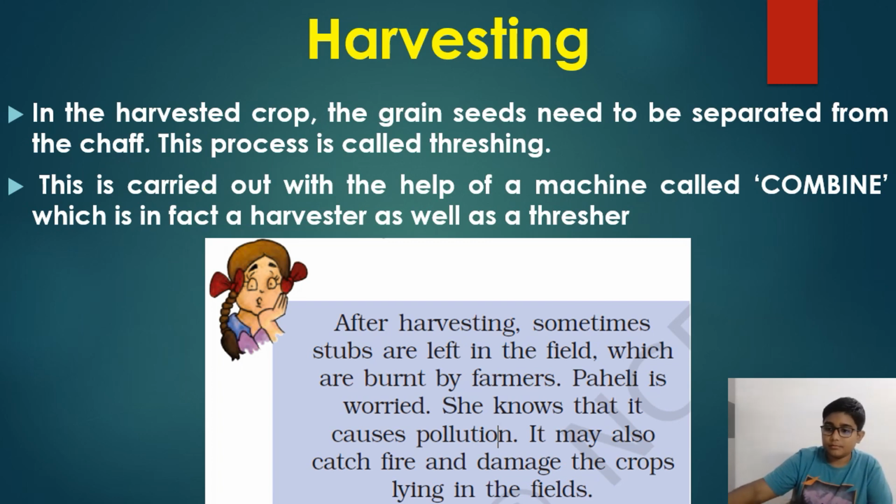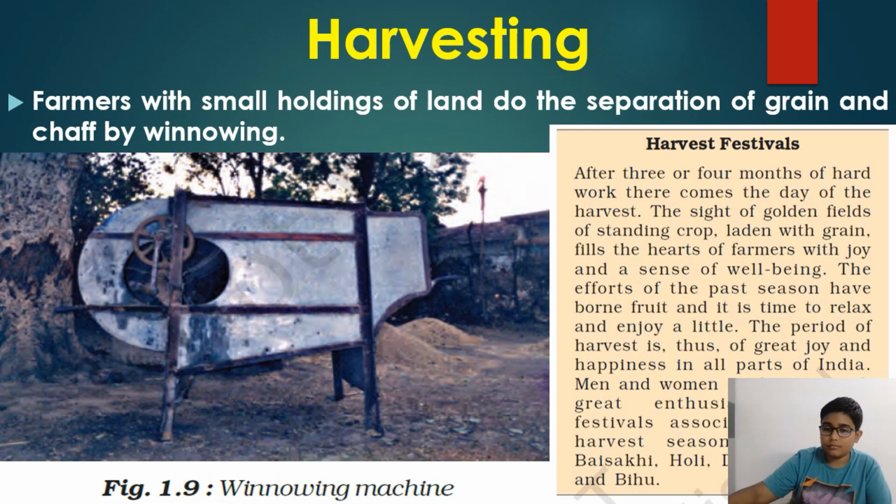Let's move on. Farmers with small holdings of land do the separation of grain and chaff by winnowing. What is chaff? Grain is the main thing which the farmers cultivate, and chaff is the outer covering.